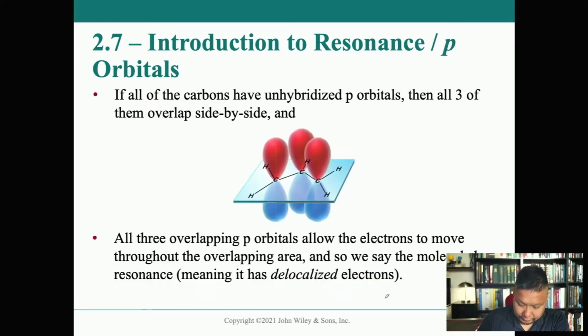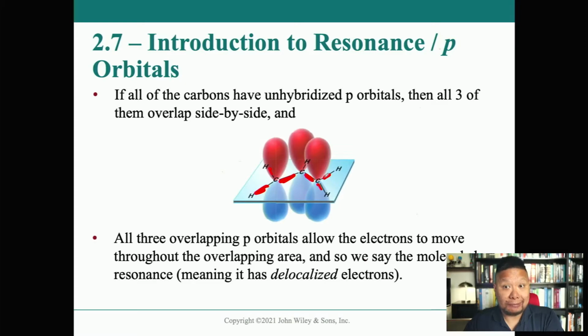So let's take a look at what I'm talking about. Remember that the sigma bonds between these carbons and these hydrogens are all formed from sp2 hybridized orbitals. When we did that hybridization, being sp2, we left over one p orbital that wasn't hybridized.